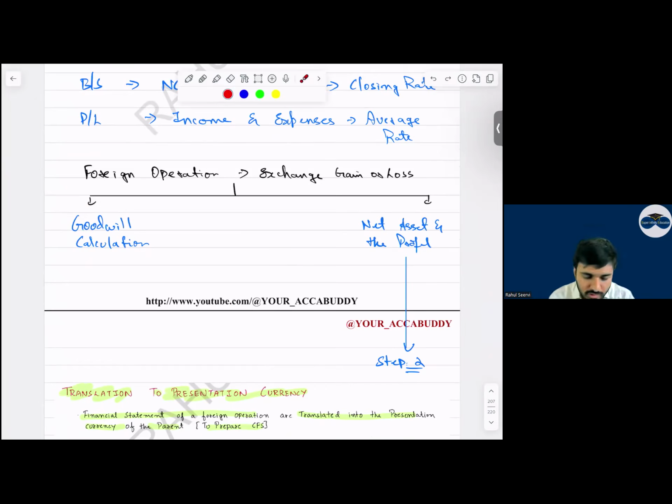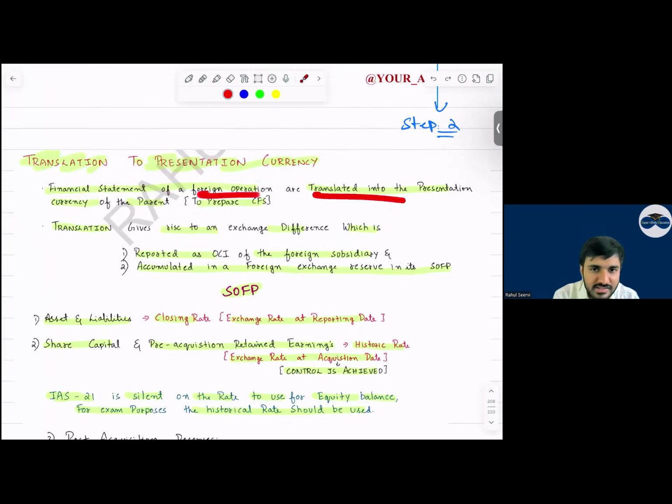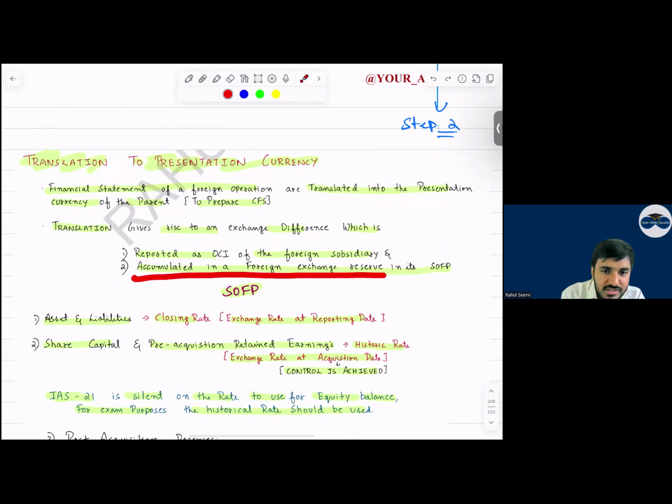Yes, sir. So see now, translation to presentation currency. Financial statements of foreign operations are translated into the presentation currency of the parent. Translation gives rise to exchange differences, which are reported where, everyone? This is reported in OCI. And from OCI, we will accumulate this in the foreign exchange reserve in the balance sheet under OCE. Under OCE, we create a separate column or a separate head and mention this value. Yes, sir.